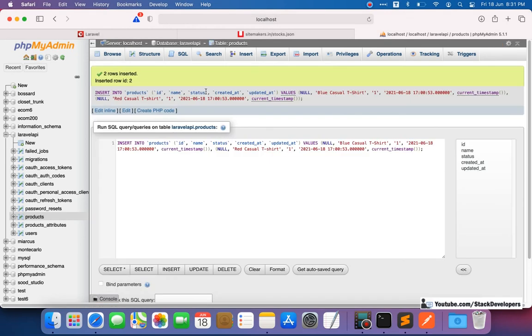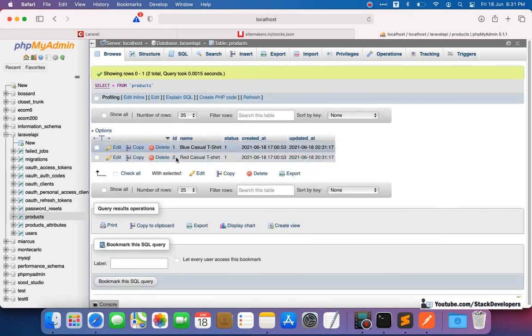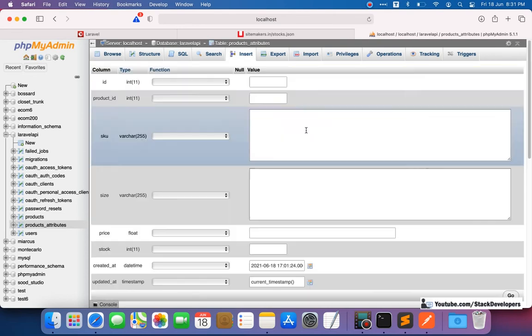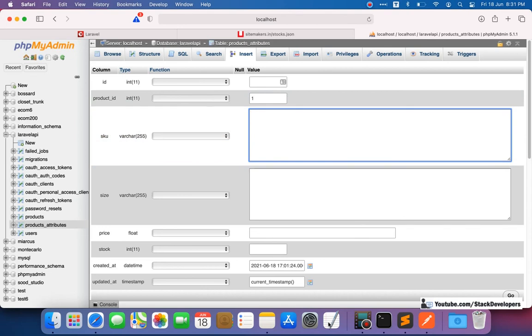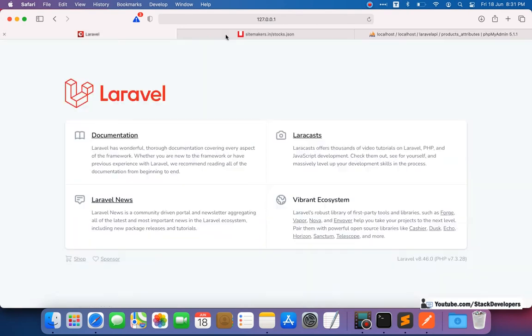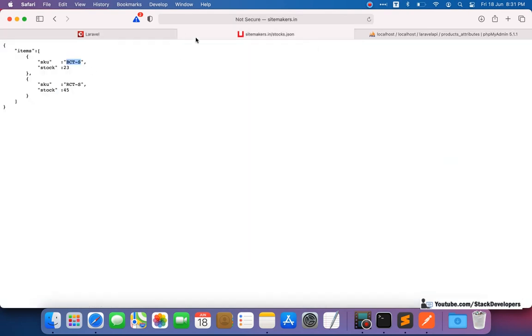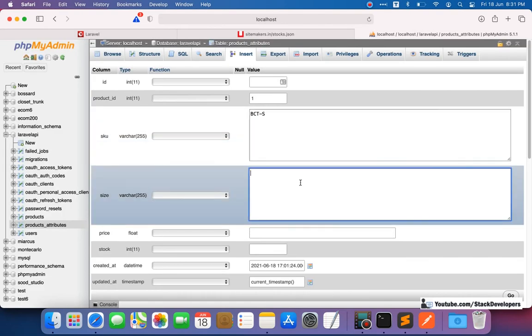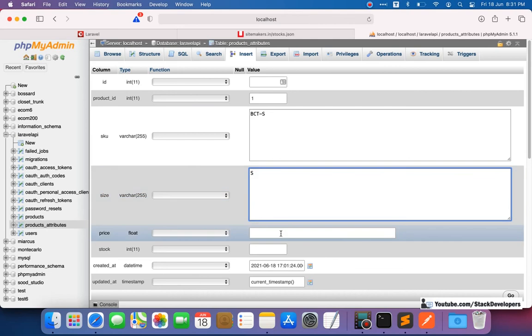So we have created these two, id one and id two. Now we will insert a few attributes as well, first with id 1, and we will take the SKU like we are using here, BCTS. Because we are sending the stock from the third party, we will update that here in our database. I think that makes sense.